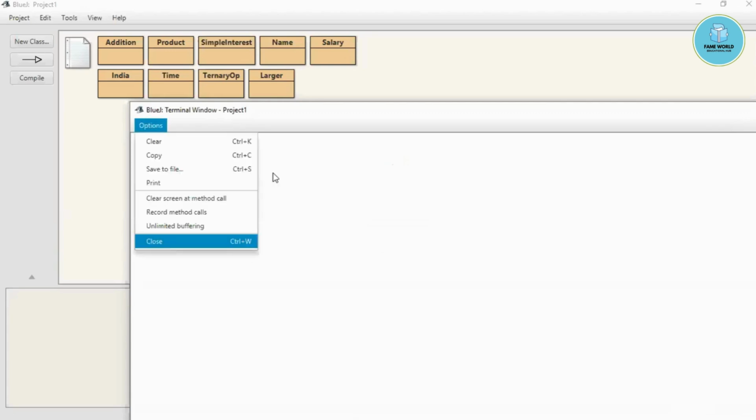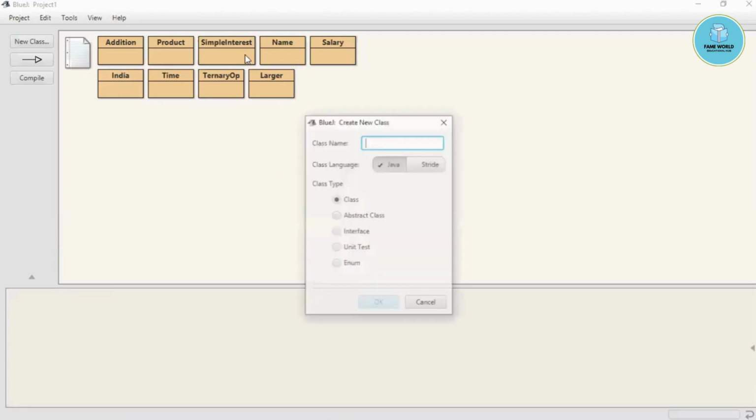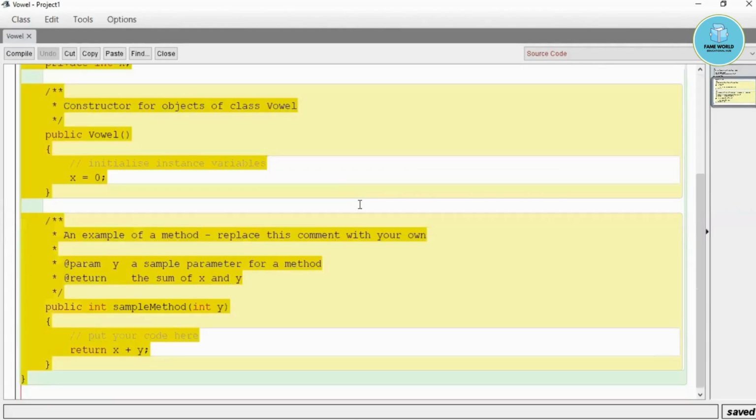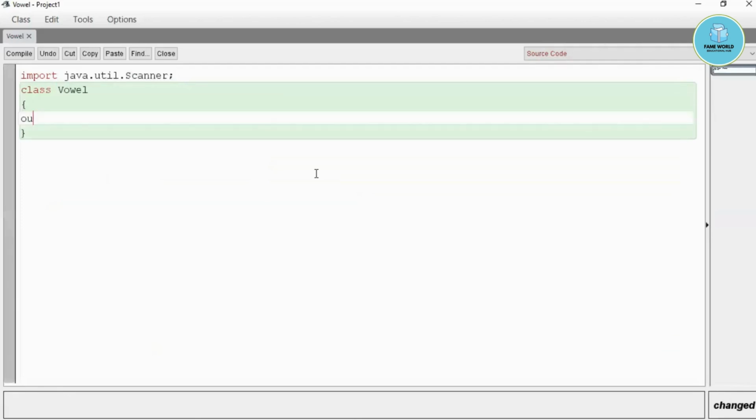So another example I am just going to explain for the if else only. If we want to check for the vowel, like if we are inputting a character and we want to check if the character is vowel or consonant. So for that I am going to create a program: import java.util.Scanner and class Vowel. Here I am taking public static void main, String args,